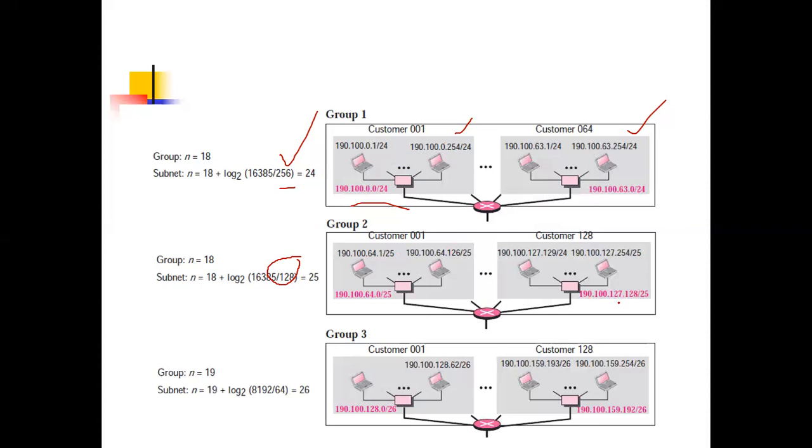Here also the last address is 127. Next will be 128, then 129, 130, 131 up to 254, because 128 plus 128 is 256, we will take up to 254. Now in the last case it is 64, so it will be up to 62. So 256 up to 254, 128 up to 126, 64 up to 62. So 128.0, 1, 2, 3 up to 62. Same here, it is 159. The next after 159 is 192, the next address will be 193, and it will be up to 250.